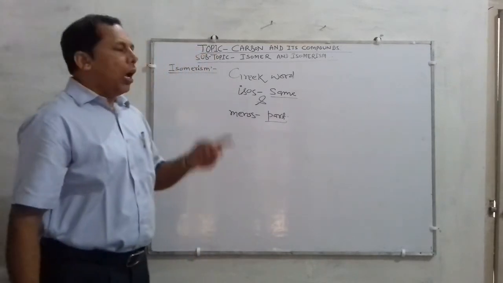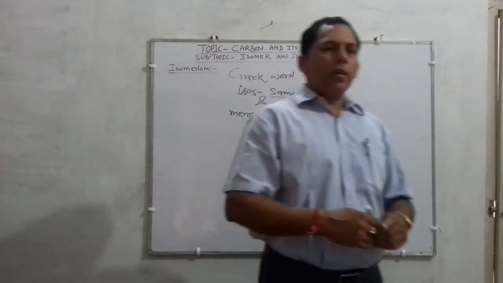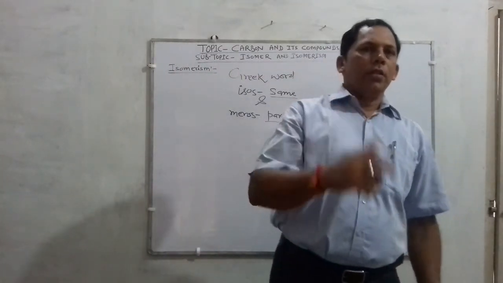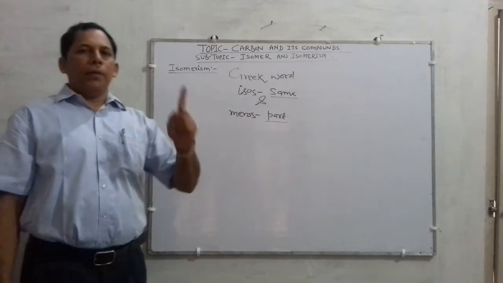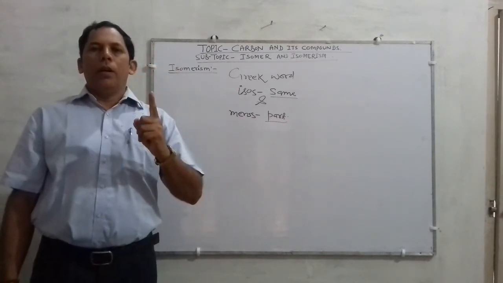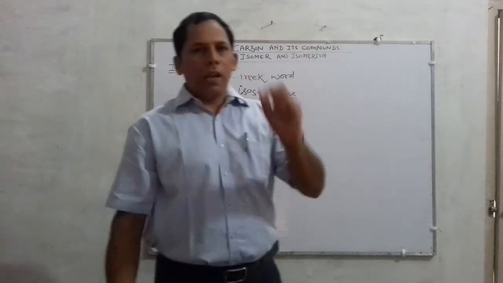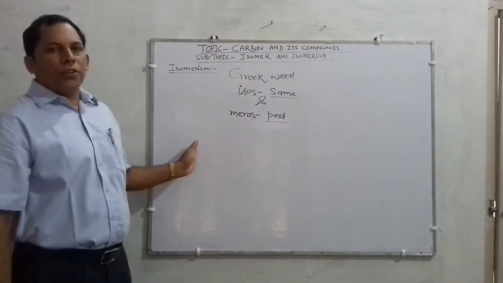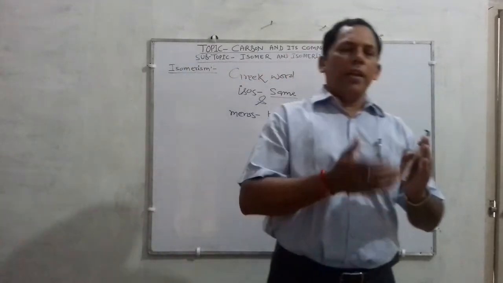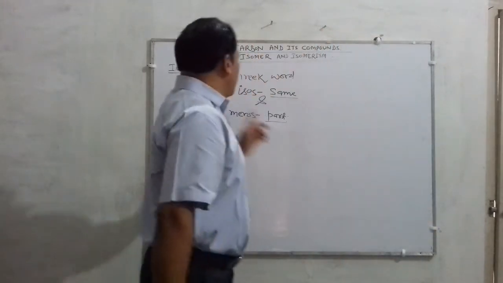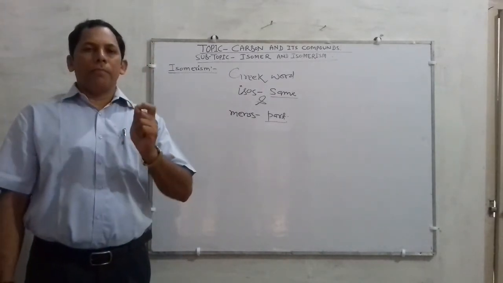On this basis, isomerism or isomer can be defined as: when two or more compounds have the same molecular formula but differ in their physical or chemical properties, and also differ in their structures, meaning differ in the arrangement of groups or atoms present in the compound, they are called isomers, and the phenomenon is called isomerism.